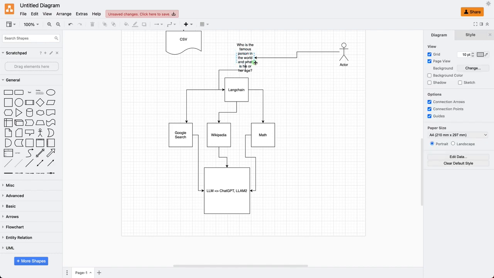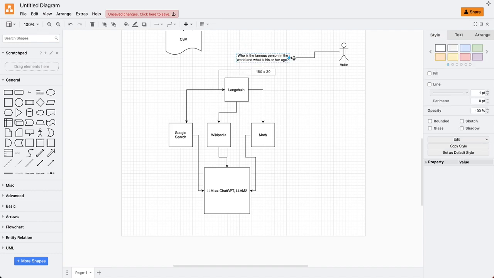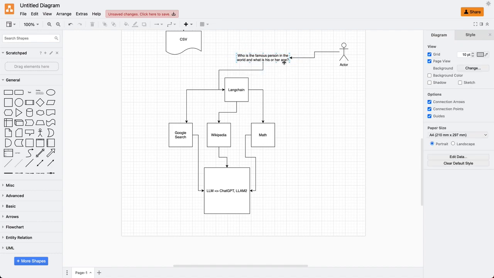Now, if I have asked this question to the LLM, it needs to use two things. One, it is smart enough to know that it has to use an internet search because it doesn't have this data available right now, or it is not trained with this data.